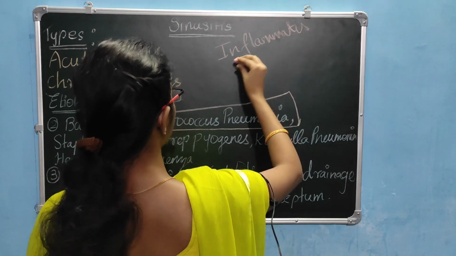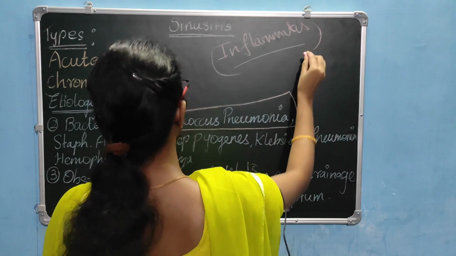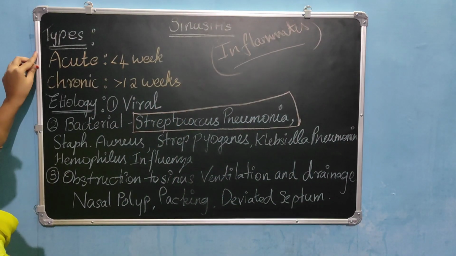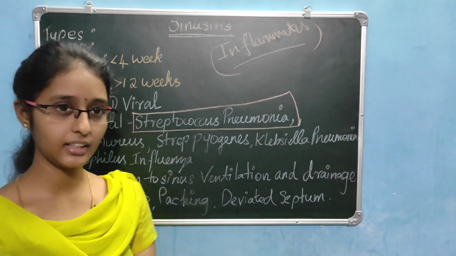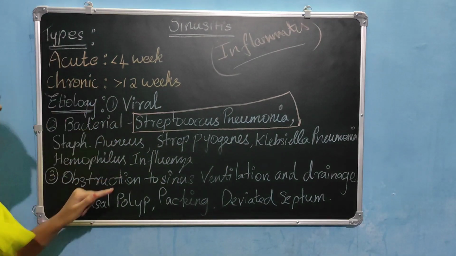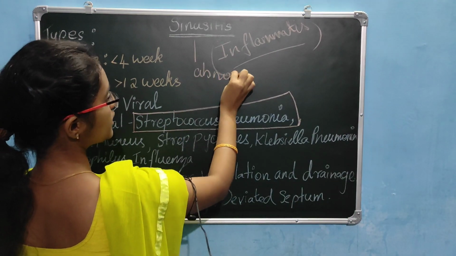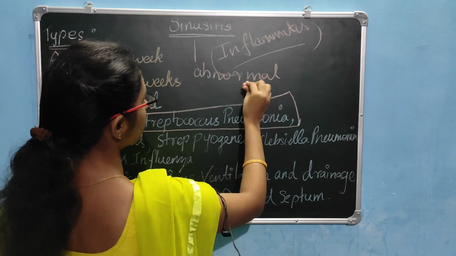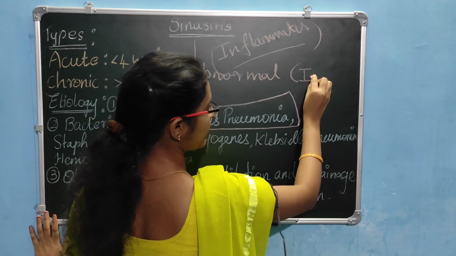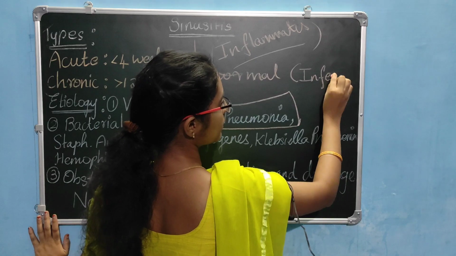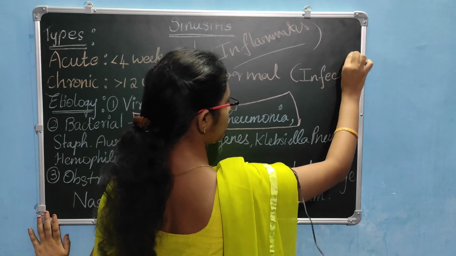Sinusitis is inflammation of the sinus, and here are the types of sinusitis. It is abnormal, not a normal one. It got infected.